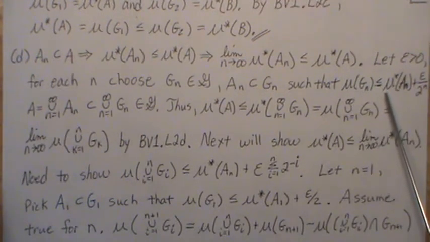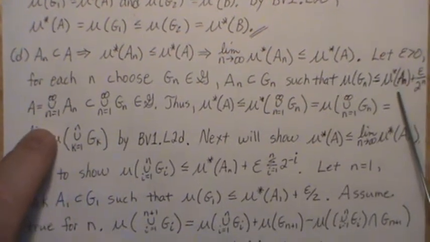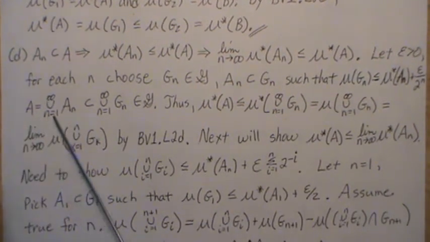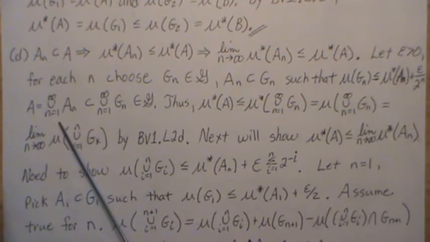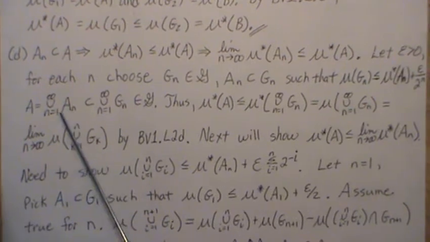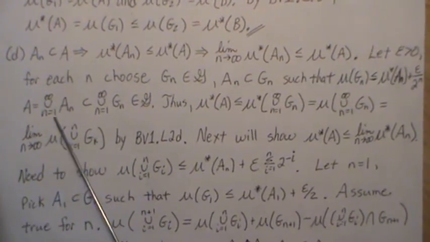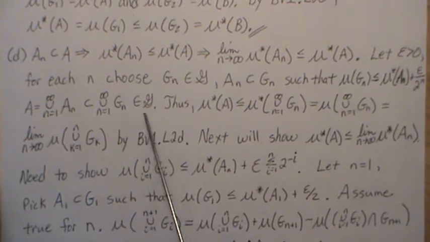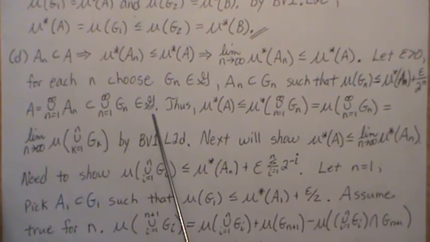We're picking sets like that. Now, we do know that A is equal to this infinite union of A_n's, right? A_n's increase to A, so this union is this. But this union is a subset of the union of G_n, which actually lives in G.